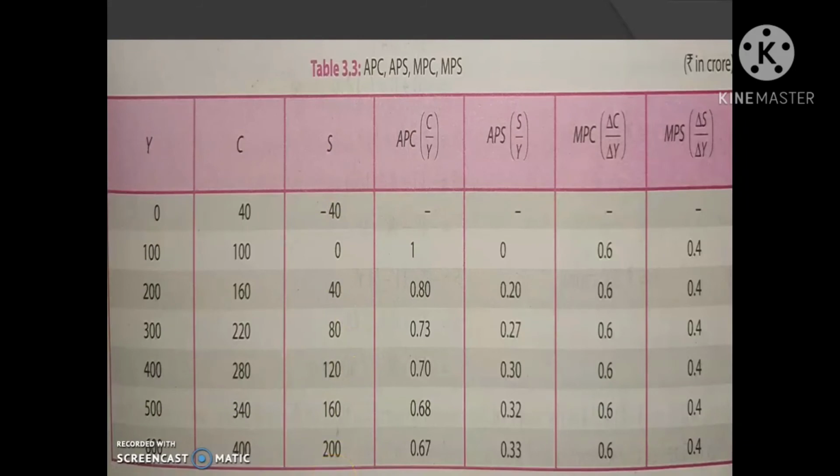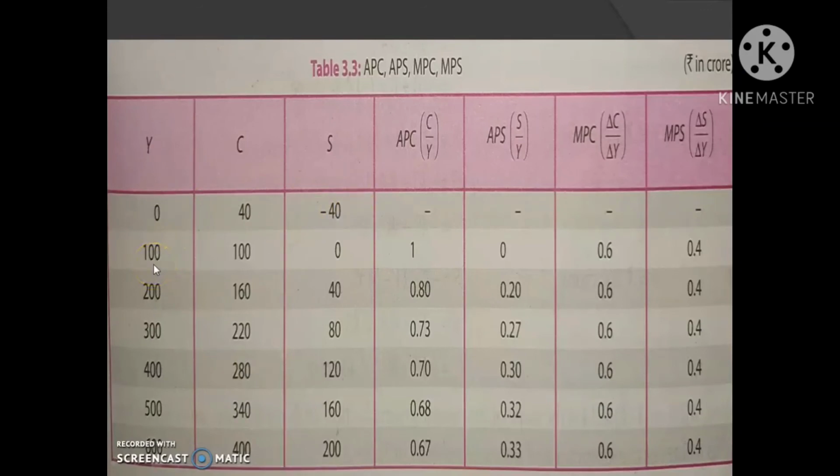Saving is equal to Y minus C. So, at zero level of income, the consumption is 40, that is autonomous consumption. So, 0 minus 40 is equal to minus 40.